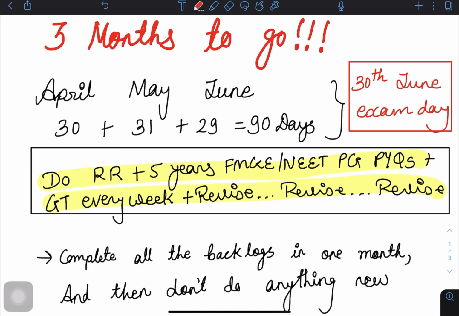Let's come to the point. Let's say you have 4 to 5 subjects left. So just do rapid revision and 5 years of FMGE NEET PYQs. That's it. Nothing else, nothing extra and nothing less. There will be some students who have already finished their first reading. So guys, finish your PYQs and start your revision. So with rapid revision, 5 years of PYQs plus GT. Guys, start giving GTs now. Please start. You have to start your GTs now.